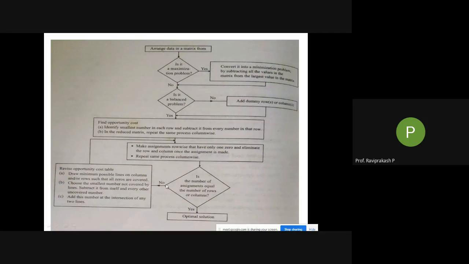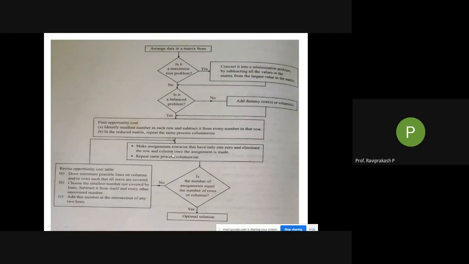If no, what to do? There is one more set of things that you need to do. So revise the opportunity cost table. How? Draw the minimum possible lines on columns and rows such that all zeros are covered. I'll show you how it is. Choose the smallest number not covered by the lines, subtract it from itself and every other uncovered number. Then add this number at the intersection of any two lines. So after doing this procedure, go back here.